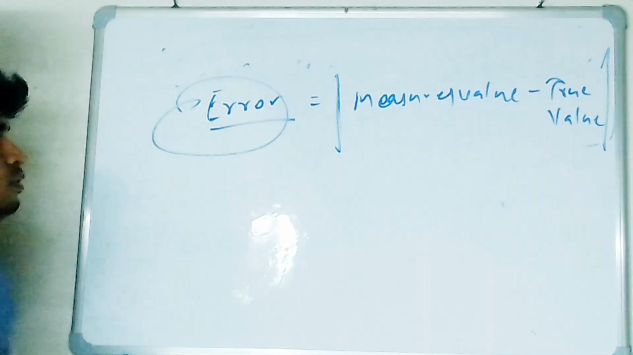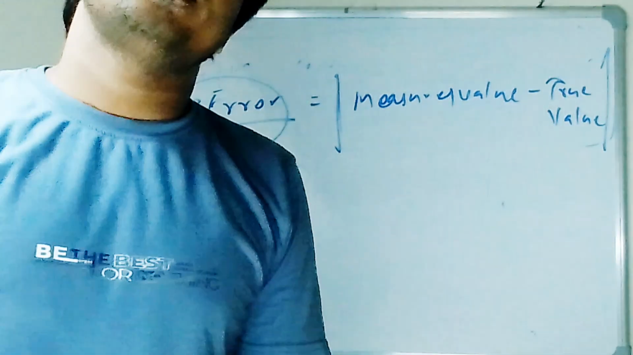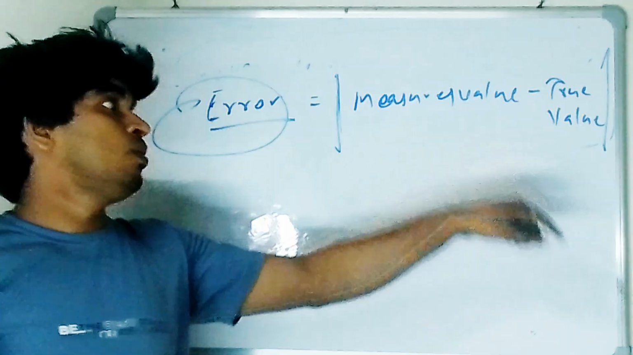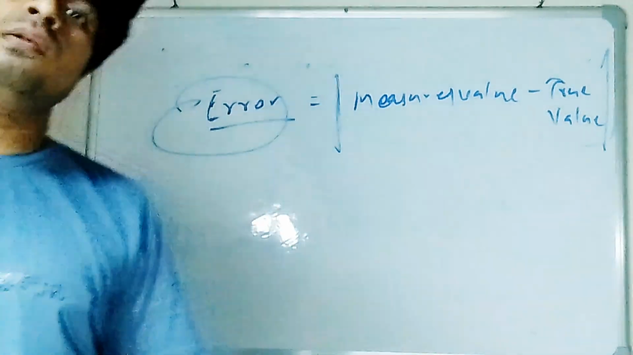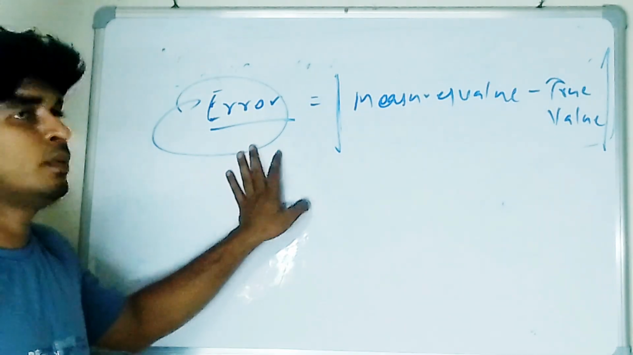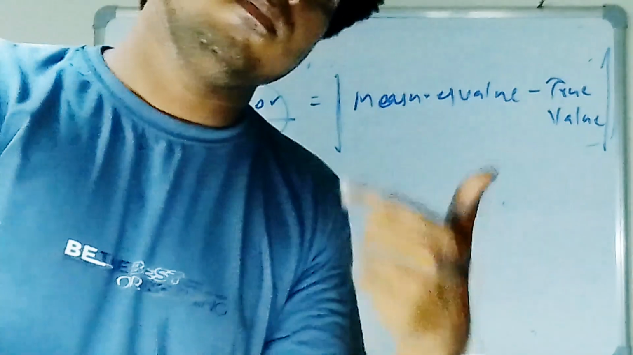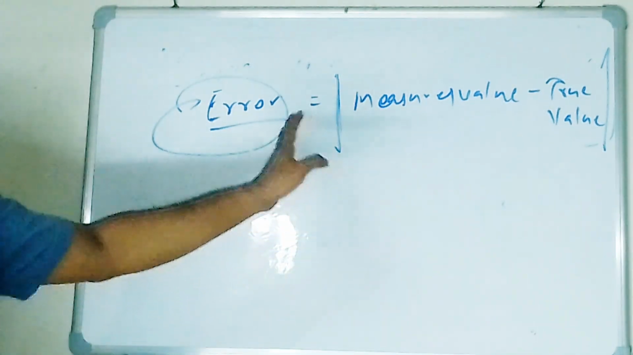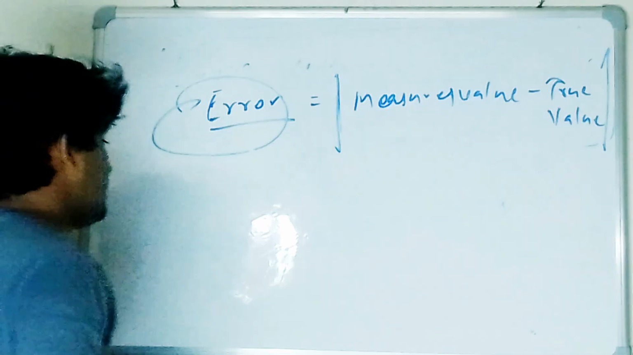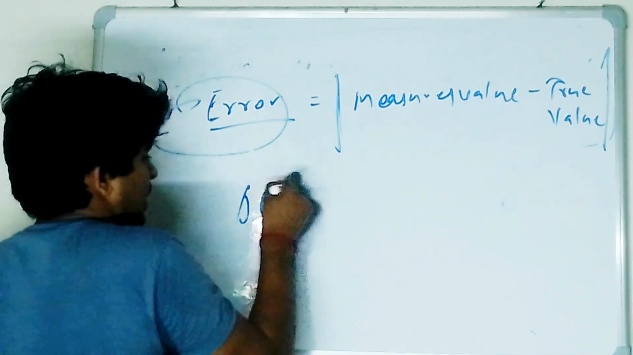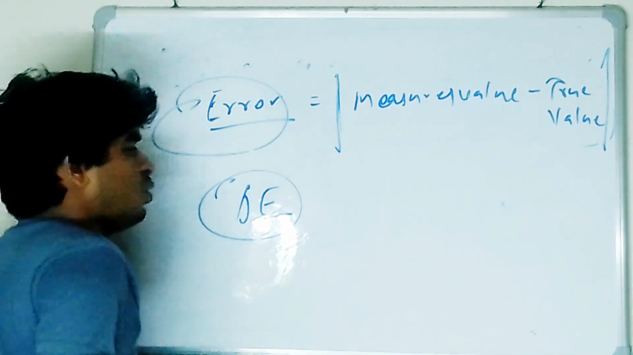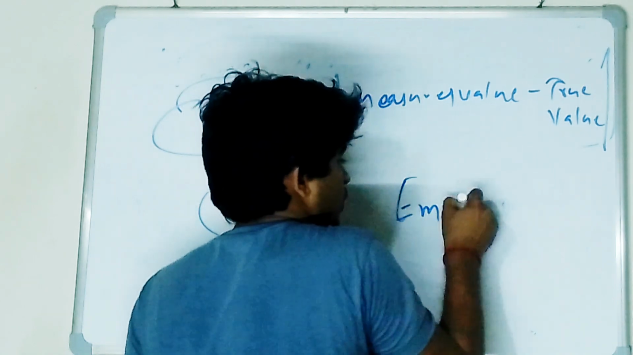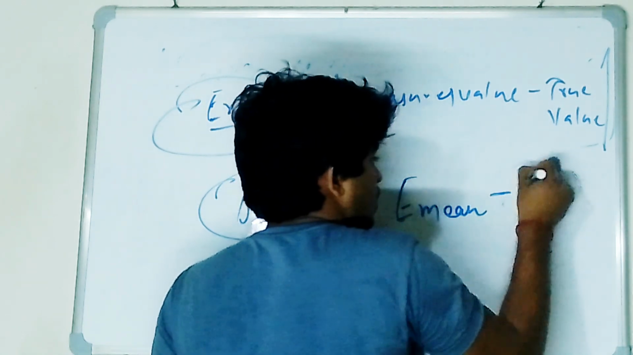Am I right, all of you? So what's the error? Error is the difference of the measured value and the true value. Is it clear to all of you? No issue, and I'm considering the mode over here. So basically error is delta E. This is error. You can also say this is basically E mean minus E of i.